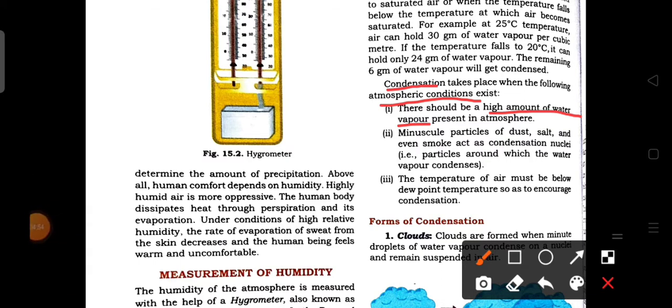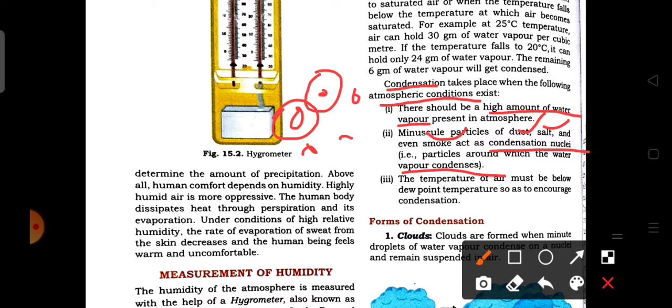Minuscule particles of dust, salt and even smoke act as condensation nuclei, that is, the particles around which the water vapor condenses. So for condensation, particles are needed around which the condensation occurs.